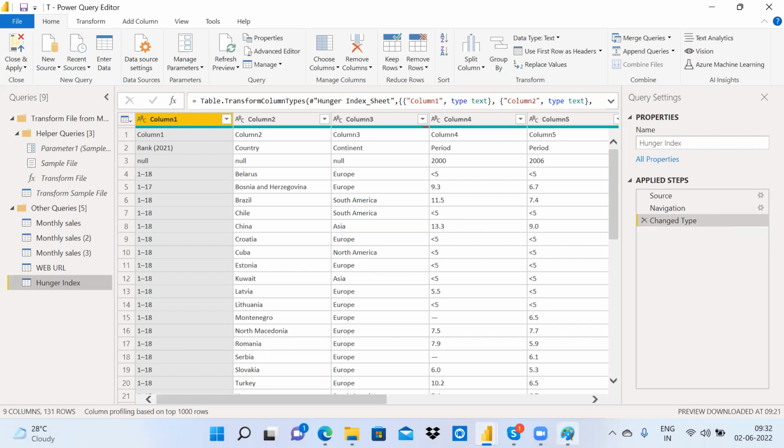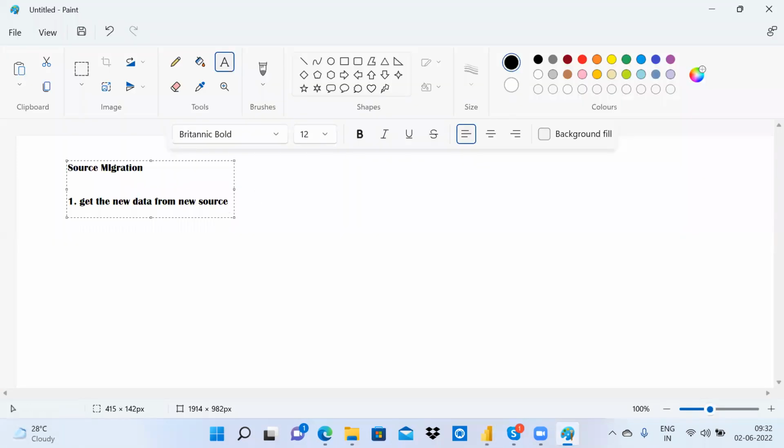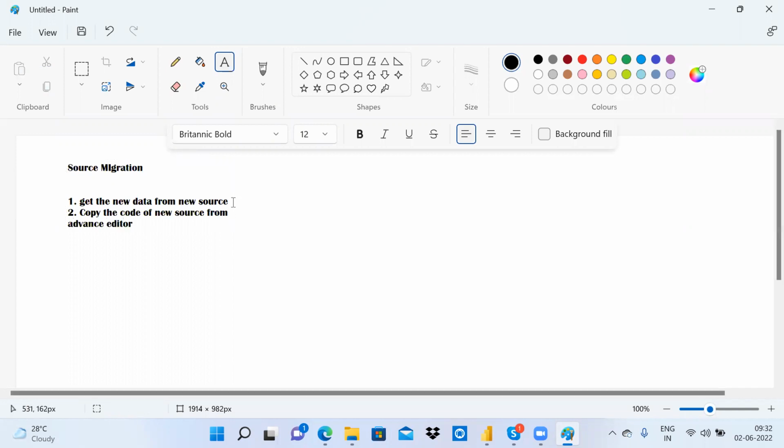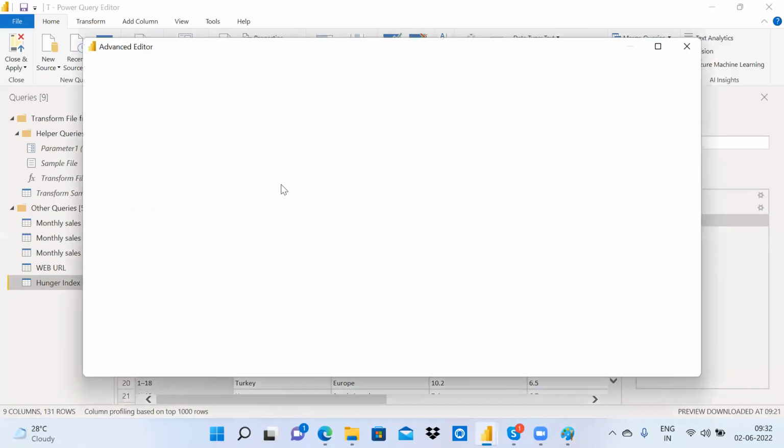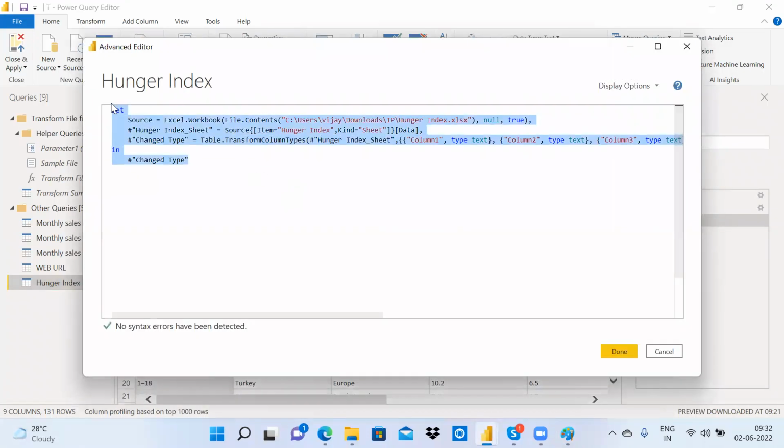Now, next step: copy the code of the new source from the advanced editor. This is the second step. So I'm just copying the code.